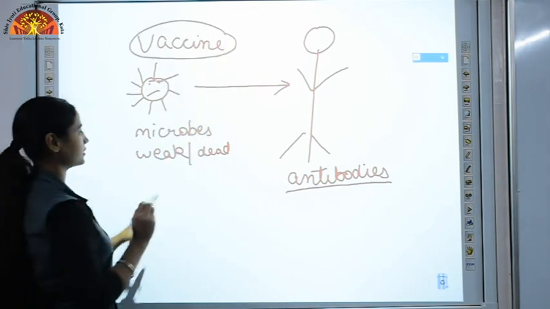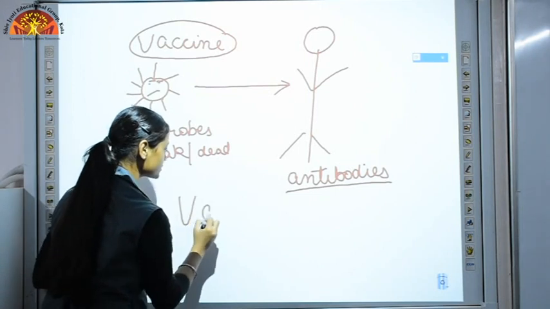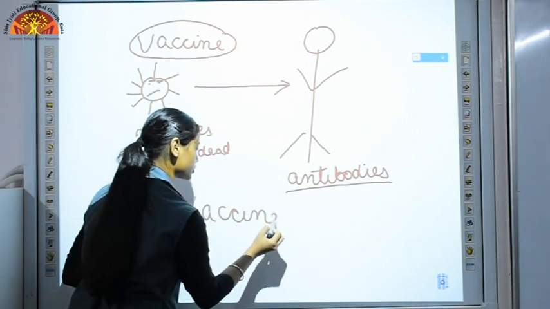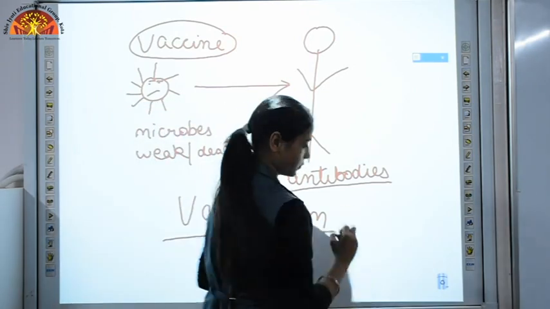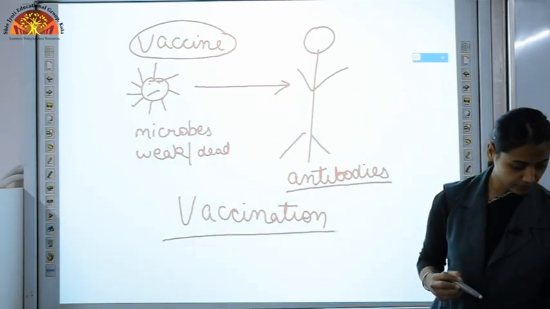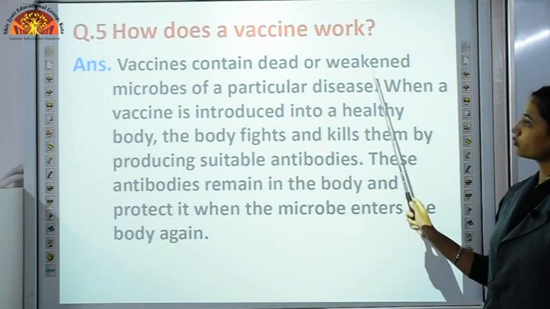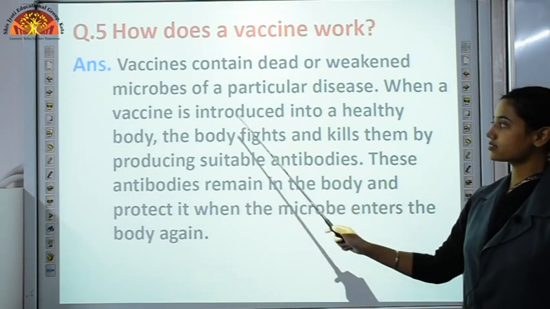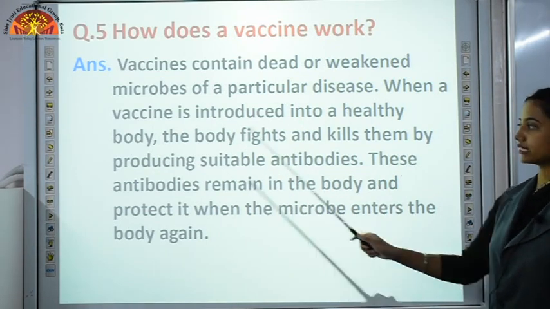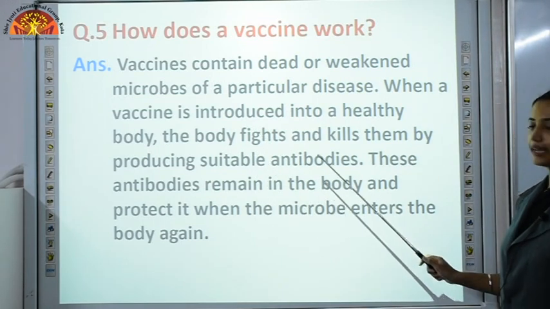This is known as vaccine, these weak or dead microbes, and this complete process is known as vaccination. I hope you understood what is vaccine and what is vaccination. So let's read out this answer. Vaccines contain dead or weakened microbes of a particular disease. When a vaccine is introduced into a healthy body, the body fights and kills them by producing suitable antibodies.